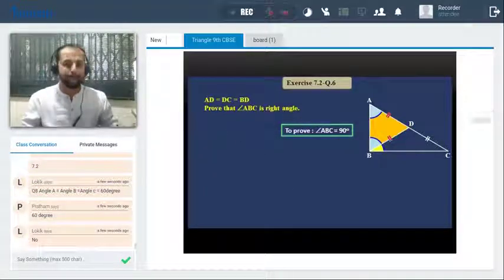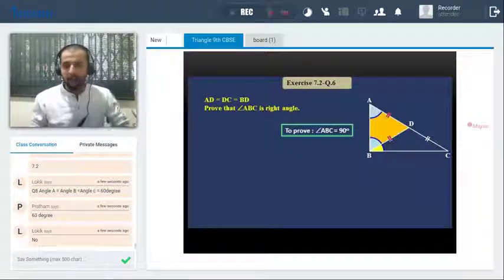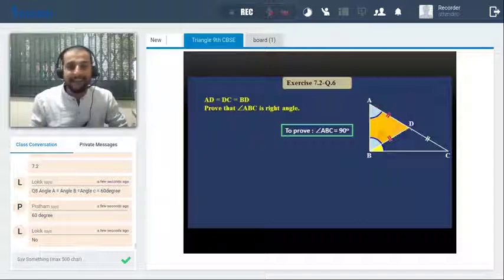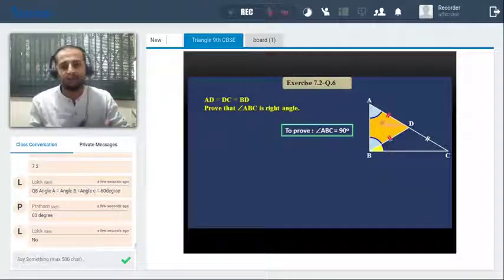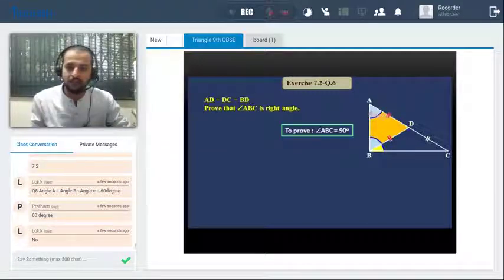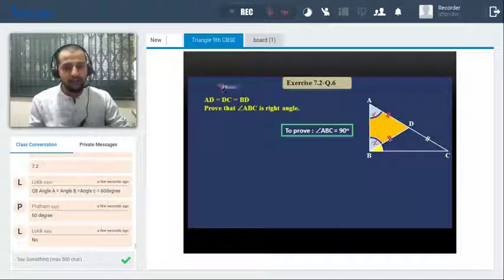I'll give you a small hint. Suppose the first highlighted triangle is ADB. Is it an isosceles triangle? Yes. If it is an isosceles triangle, we know that the angles opposite the congruent sides are congruent. So I'll assume angle A is X and angle B is X. Clear? That's the first triangle.